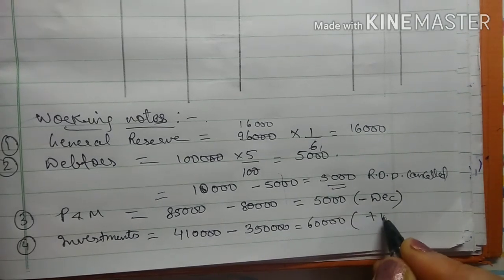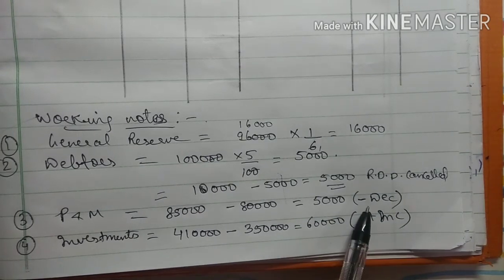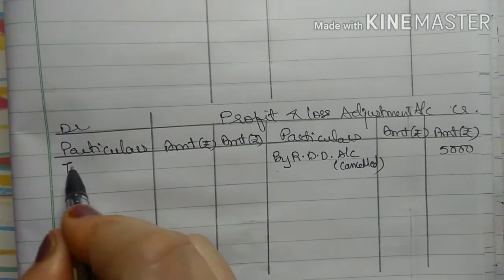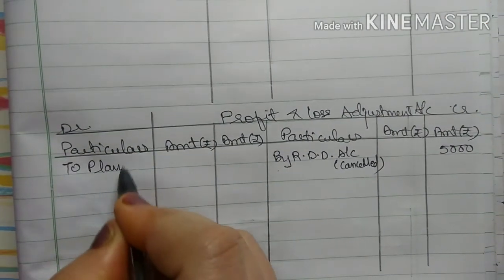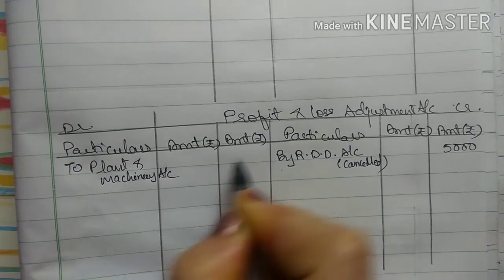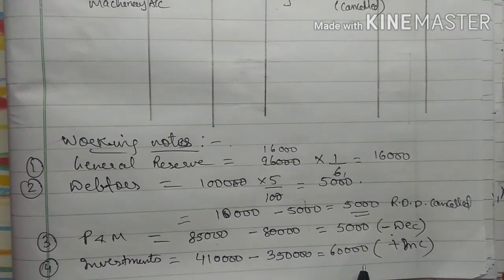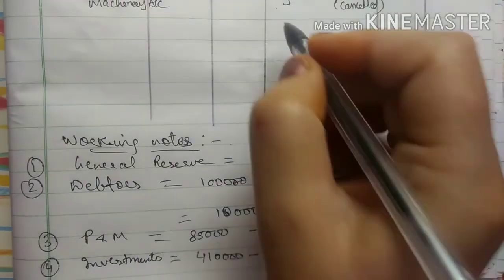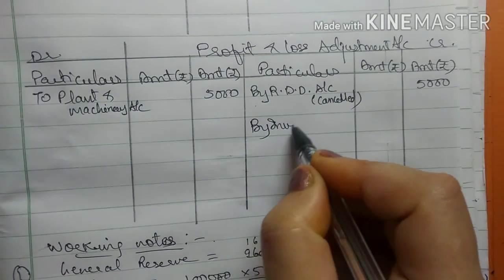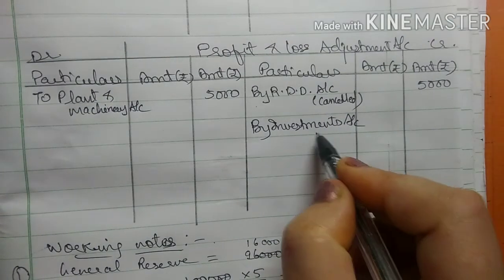So this is plus, increase, right? So for plant and machinery it was decrease, so it's my loss. So I will write in profit and loss adjustment debit side to plant and machinery account 5,000. Now see, investment is increasing, so when asset is increased, it's a profit, so it will come in the credit side of profit and loss adjustment account by investments account, and this is how much?